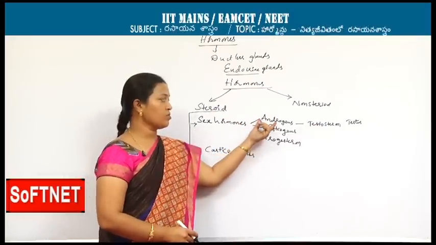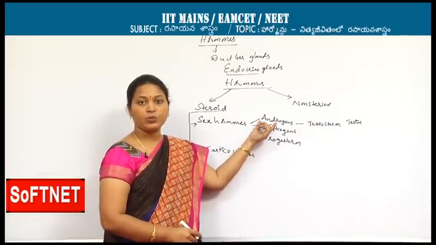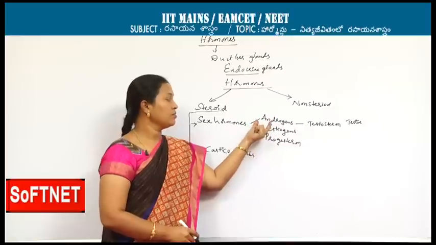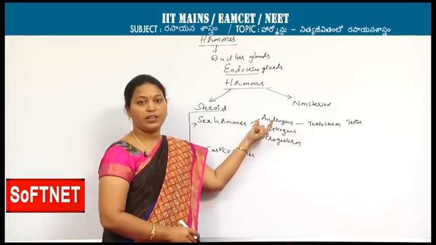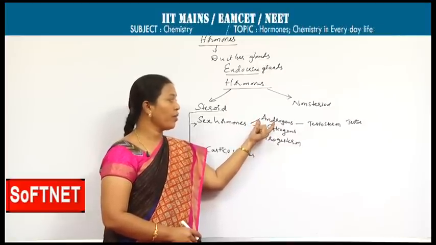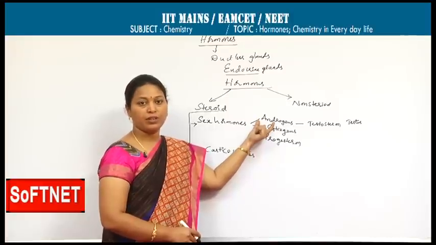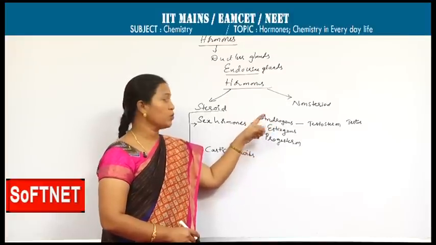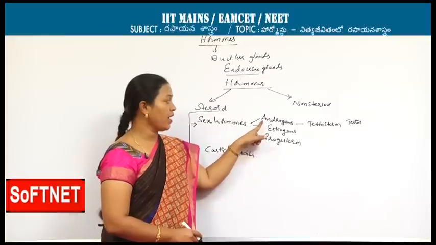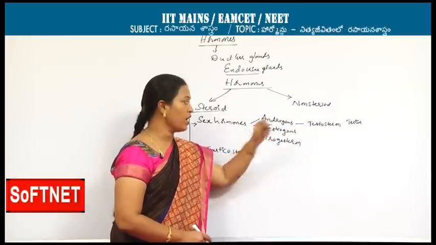Because of testosterone, secondary sexual characters of the male are enhanced. There is a change in voice after the age of 13-14 in males. Body hair growth, mustache, and beard, these secondary sexual characters are enhanced due to the production of androgens, the testosterone hormone.